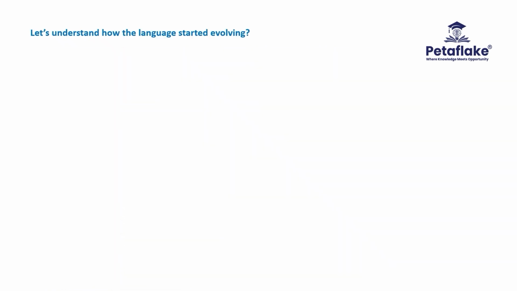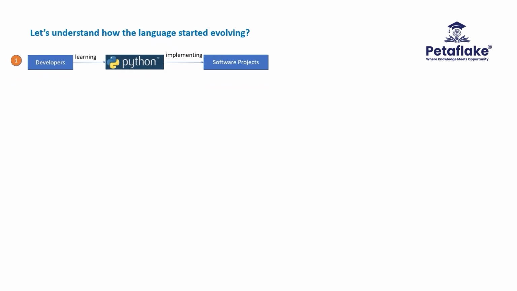Let's understand how the Python language started evolving. After the release of Python initially, developers started learning the programming language and started developing new functionalities as per the requirement given to them. As the programmers need to develop the logic from scratch for the requirement, programmers were taking time to complete the project. Python Software Foundation identified this and came up with an idea of providing the repeated logic required by the programmers in the project as pre-built in the language.